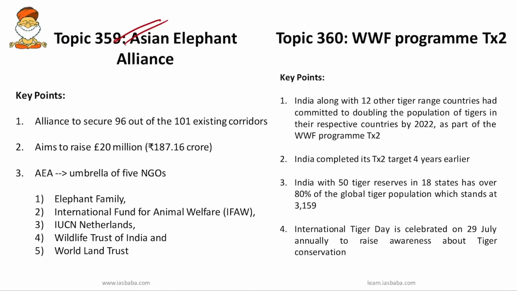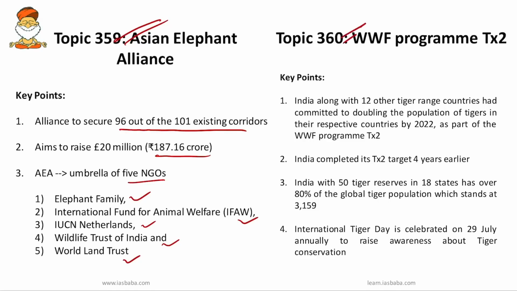So the next important topic is the Asian Elephant Alliance. This Asian Elephant Alliance aims to secure 96 out of 101 existing corridors used by elephants across 12 states in India. The joint venture is aimed at raising around 187.16 crore to secure 96 remaining elephant corridors, old and new, in the next 10 years. The Asian Elephant Alliance is an umbrella of 5 NGOs, that is Elephant Family, International Fund for Animal Welfare, IUCN Netherlands, Wildlife Trust of India and World Land Trust.